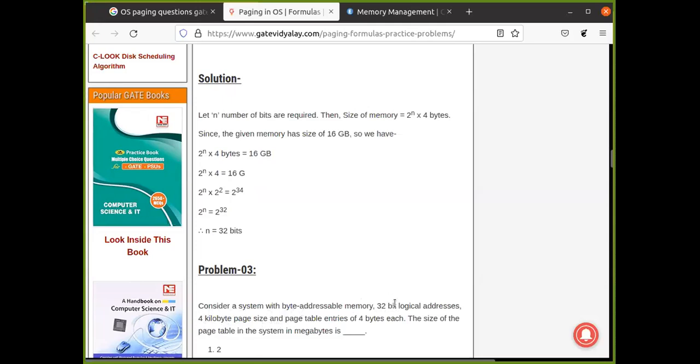So out of 32 bits, 12 bits are used for offset. How many bits are used for page number? 20 bits. So 2 raised to 20 pages are there. Maximum number of pages is 2 raised to 20. Okay. And each page table entry is 4 bytes.